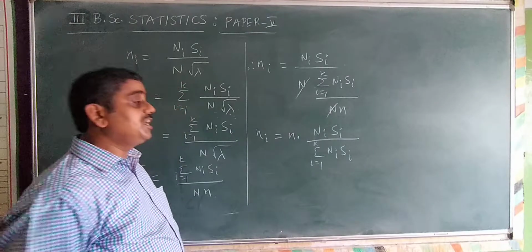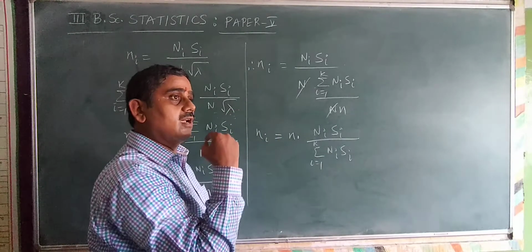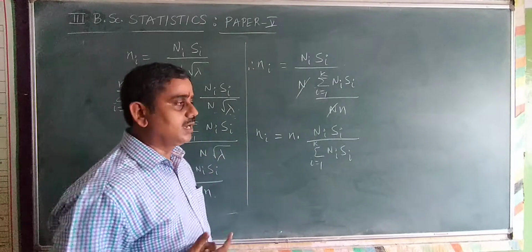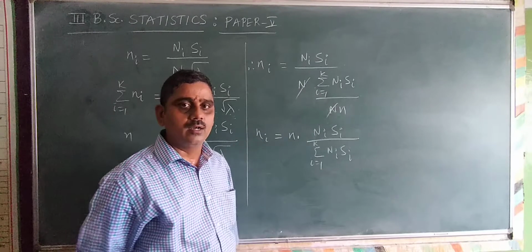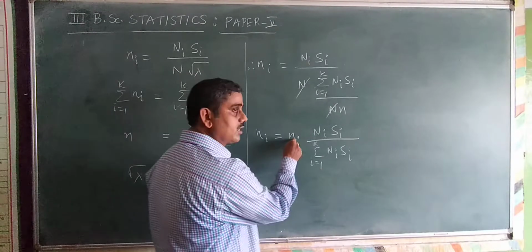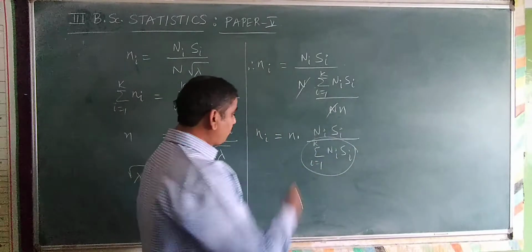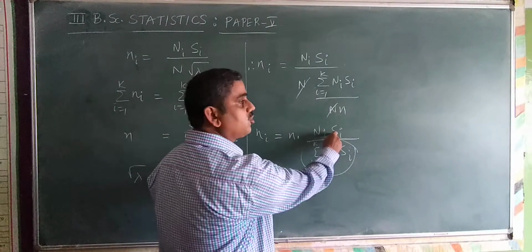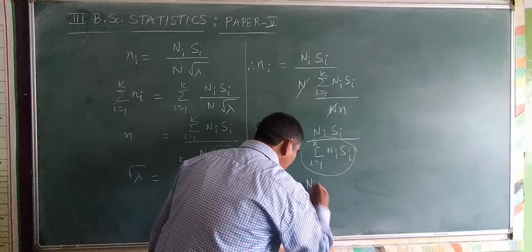So now you have to prove the theorem by taking this particular result. This is the value of ni, no doubt about it. But now you see, small n is constant. Summation i is equal to 1 to k Ni Si is also constant. So ni is always proportional to the value of Ni Si. That is, ni is proportional to capital Ni Si.